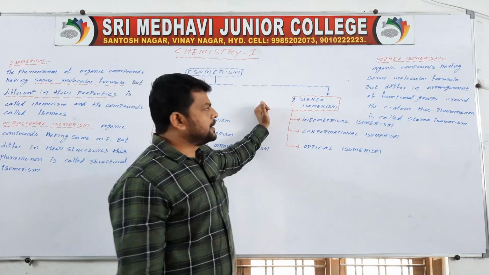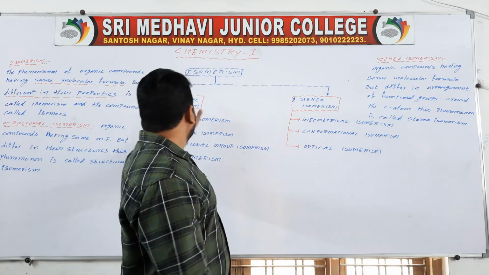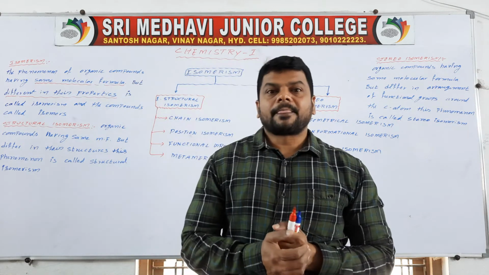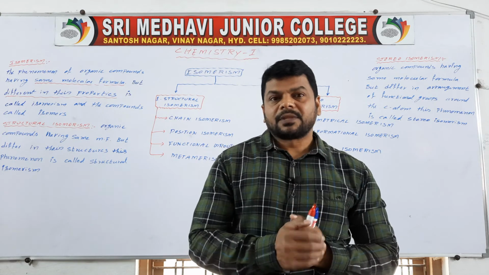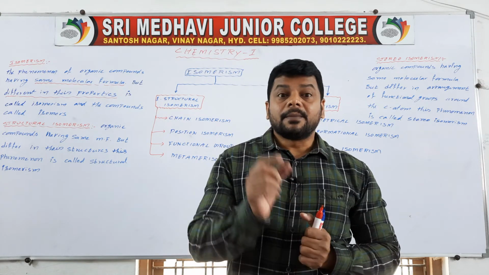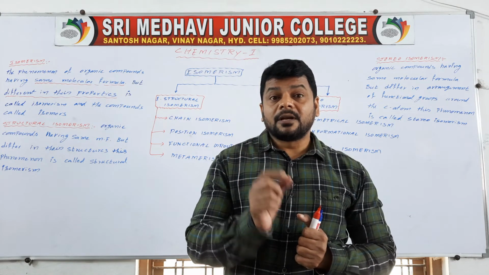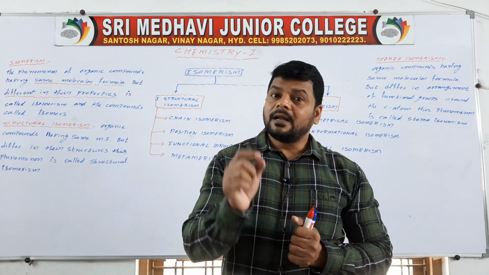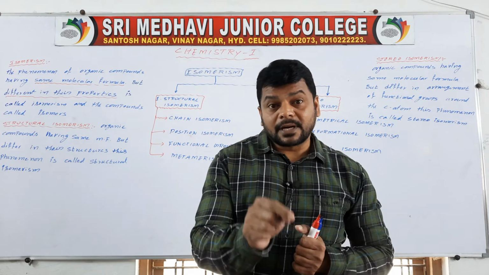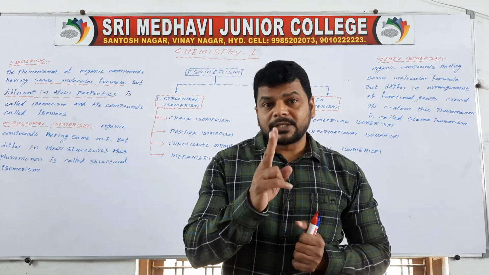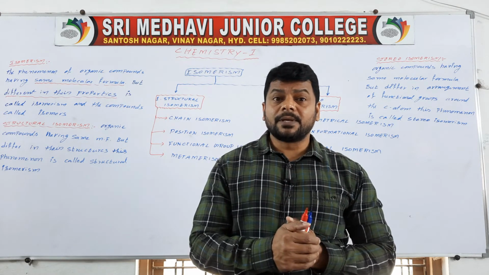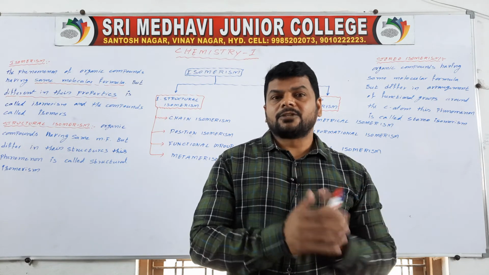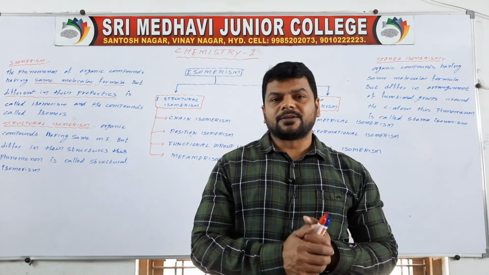The phenomenon of organic compounds having same molecular formula but differing in properties is called isomerism, and the compounds are called isomers. Isomerism is two types: structural isomerism and stereo isomerism.